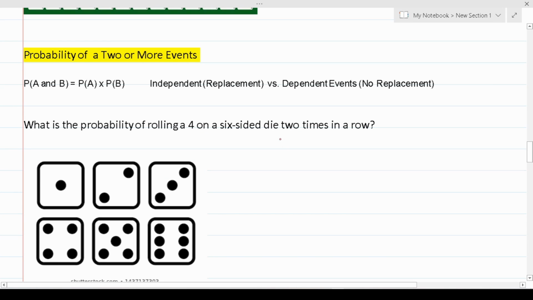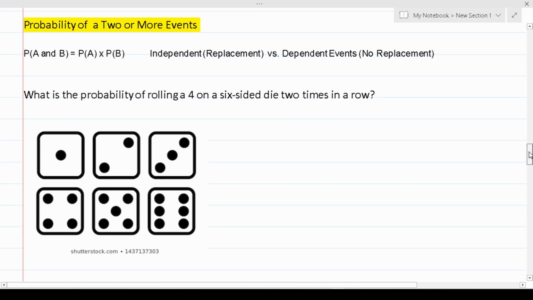All right, so now let's talk about finding the probability of 2 or more events. Again, that can be written as probability of A and B equals the probability of A times the probability of B. Once we do a few examples of this, we're going to talk about the idea of independent versus dependent events. But that said, let's take a look at our first example.